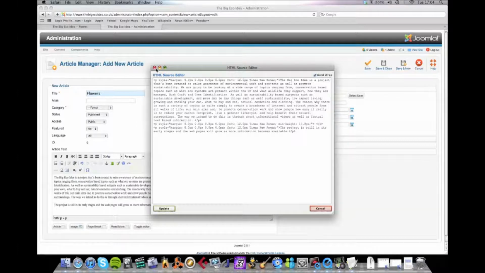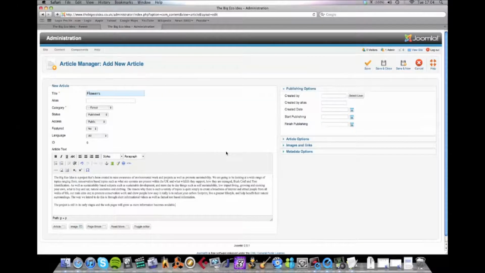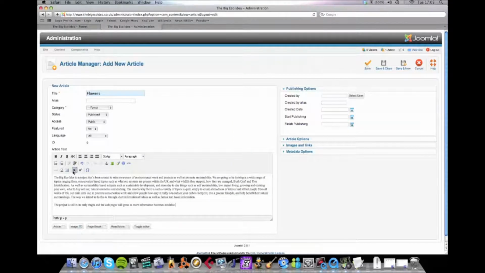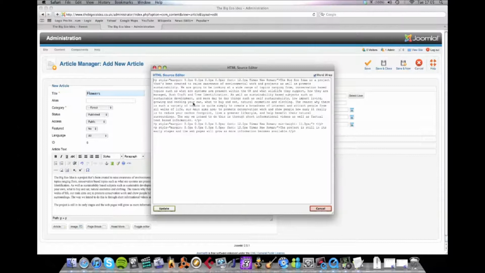What you do, if you're on a PC, which I expect most people will be, if you're using Microsoft Word, is copy from Microsoft Word, open up Notepad, paste into Notepad from Word, and then copy from Notepad into here, and that will get rid of any extra formatting characters which will be taken from Word. It's a long-winded way of doing it, but unless you know HTML and you want to take it out manually, which is a bit of a pain, then I would recommend doing it that way.